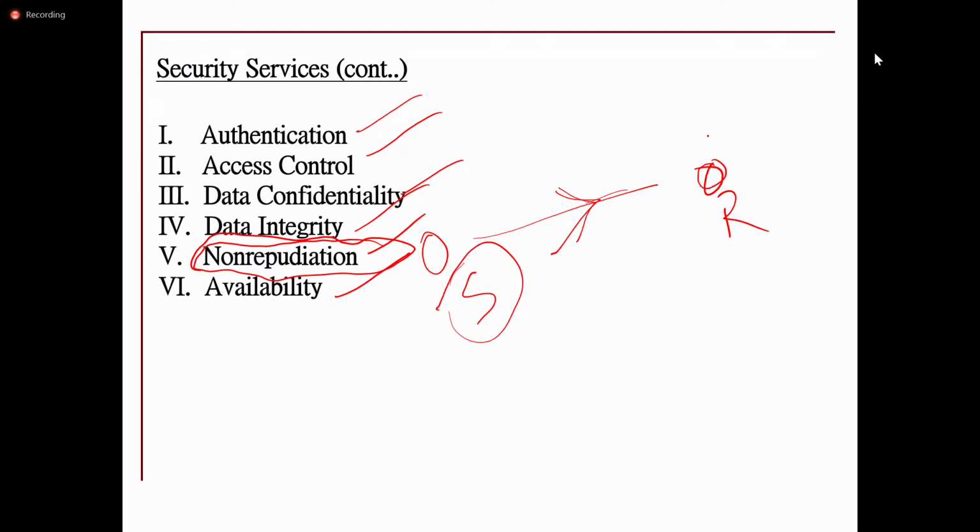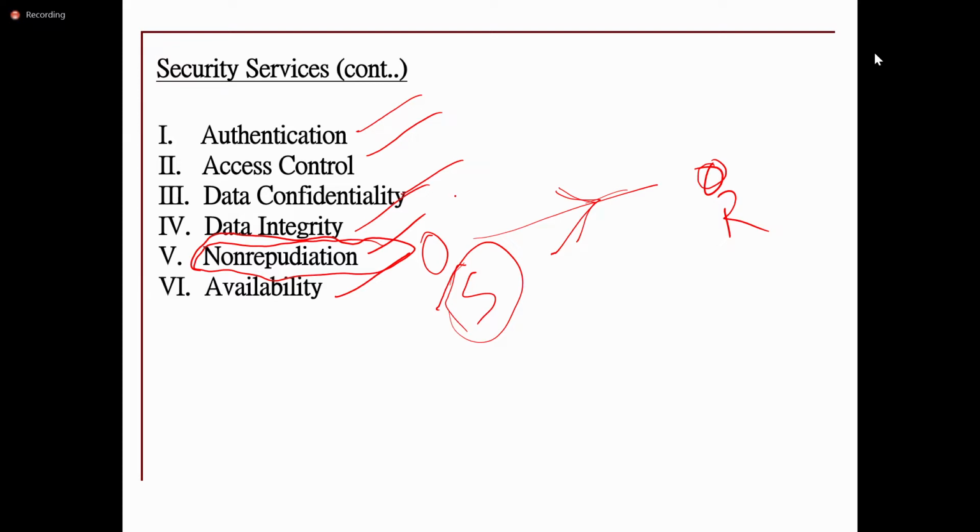But here it provides a service: even though the sender or the receiver claims that they did not send the message, the other side person will have the proof to specify that the message is from the corresponding node.